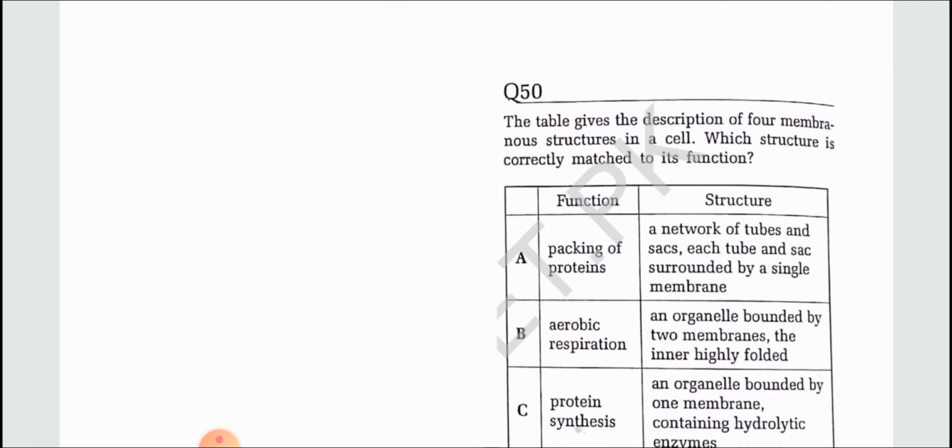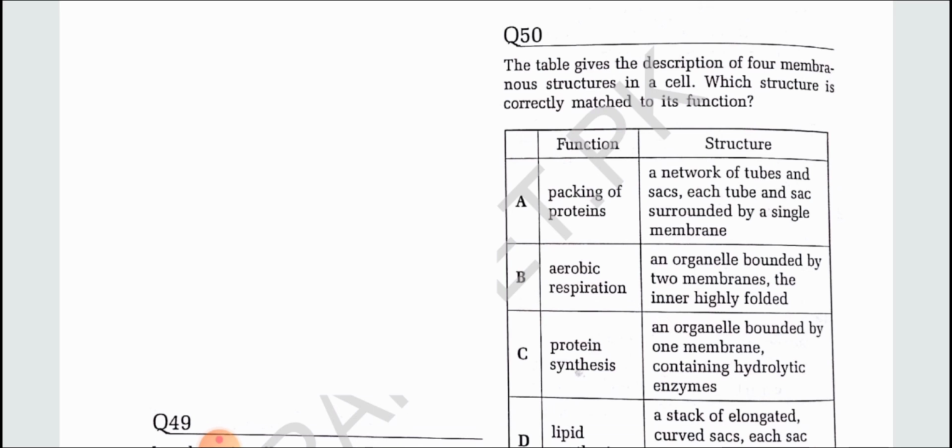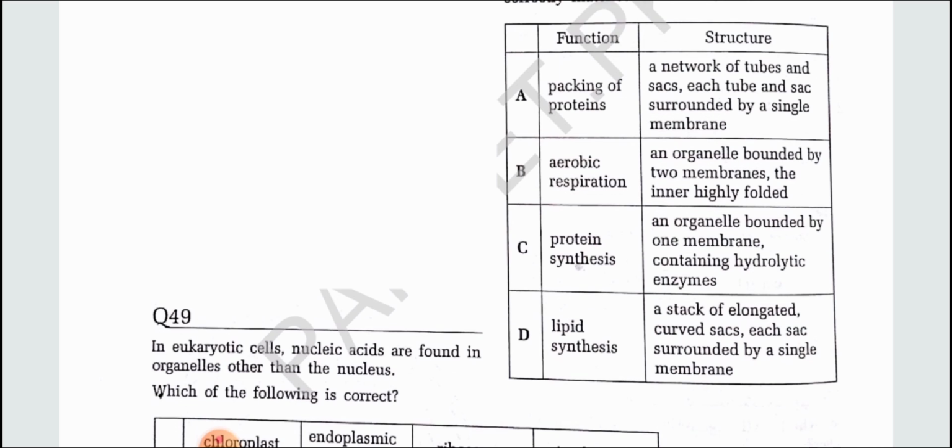Option A is correct. The table gives a description of four membranous structures in a cell. Which structure is correctly matched to its function? Packing of material is done by Golgi body. A network of tubules and cells, a tube and sac surrounded by a single membrane. Aerobic respiration, an organelle bounded by two membranes, the inner highly folded. Protein synthesis, an organelle bounded by one membrane containing hydrolytic enzyme.